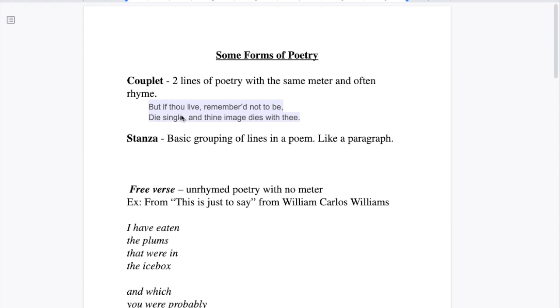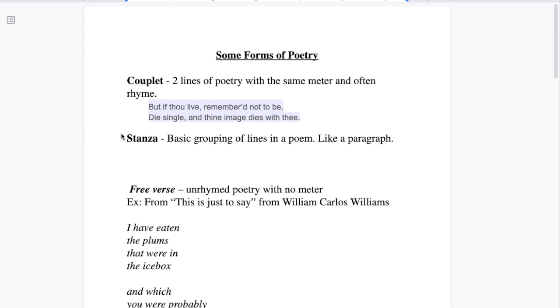There is an example here, "But if thou live remembered not to be, die single and thine image dies with thee." And so we have be and thee, we have rhyming lines, and it's just a pair. You see rhyming couplets in the midst of other poetry. Sometimes they're out there on their own. Very often we put rhyming couplets into bigger poems.